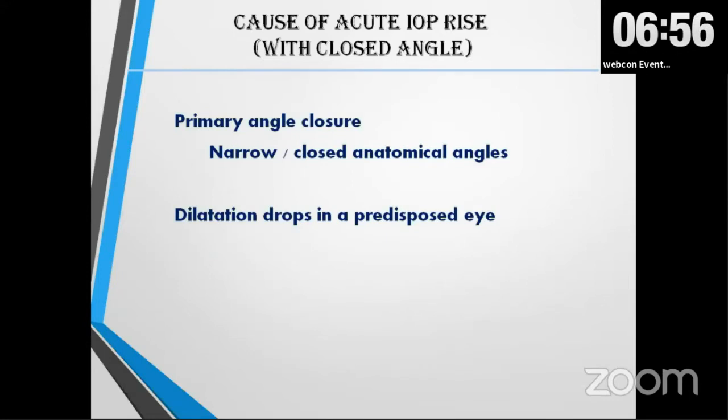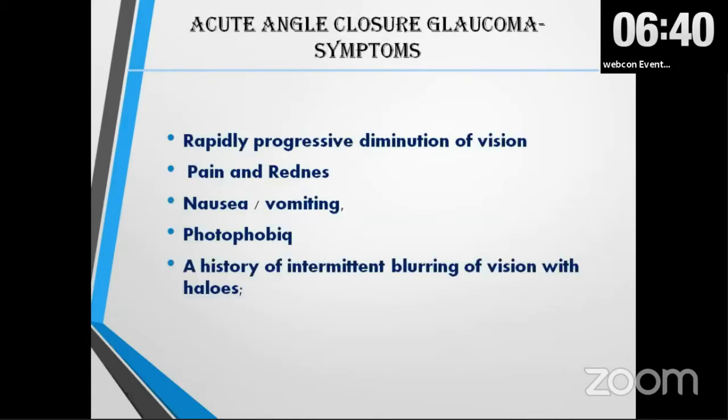Acute IOP rise with a closed angle. We know primary angle closure glaucoma. It happens in eyes with narrow or closed anatomical angles, or even in a predisposed eye. If we put in dilatation drops, we can cause acute angle closure glaucoma. So before that, we should always do gonioscopy before putting in the drops. Acute angle closure glaucoma, Dr. Murli Arga spoke about this.